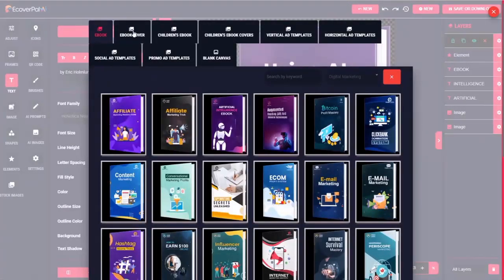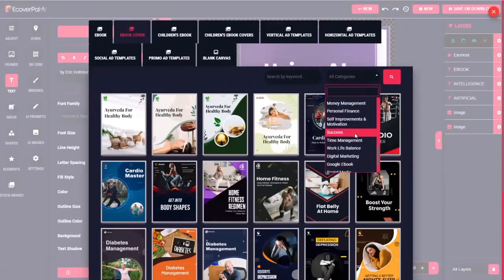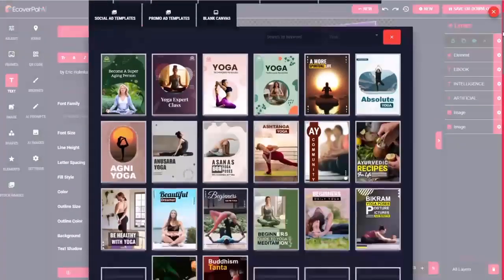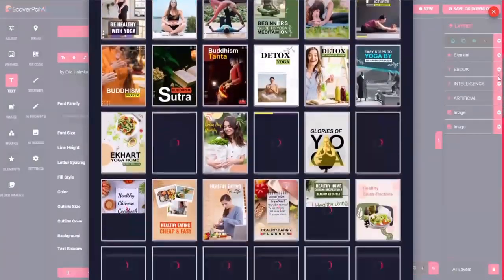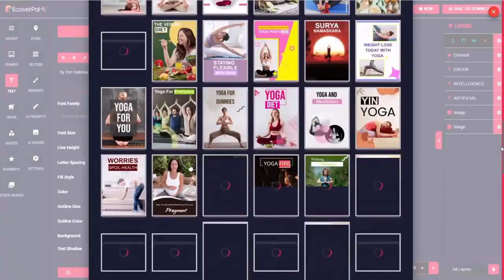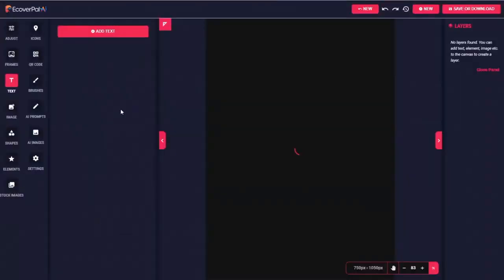If we click the eBook cover tab, you'll find we have another big collection of flat eCover templates. So this time for the category, let's go with yoga. As you'll see in a minute as I do a couple of more demonstrations, even if your topic doesn't fit these categories, you can use these templates for any topic or theme that you can think of. But as another quick example, let's go ahead and customize one of these.